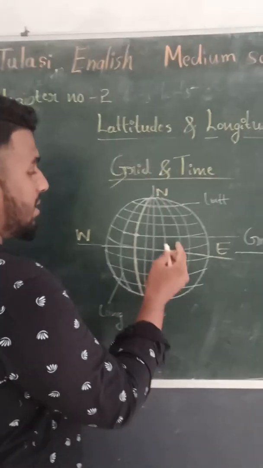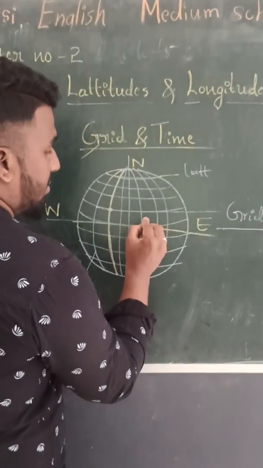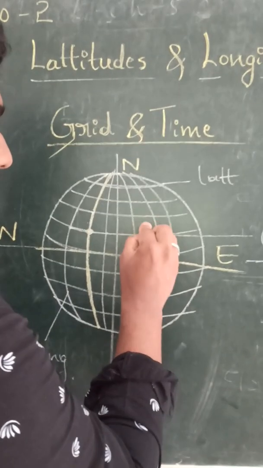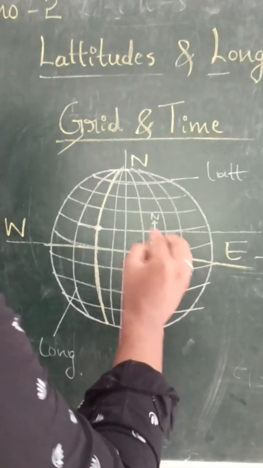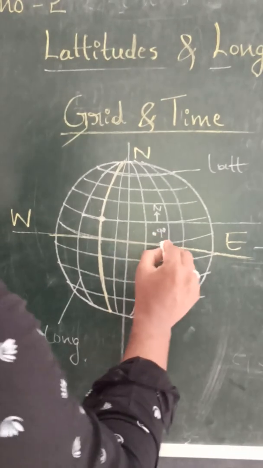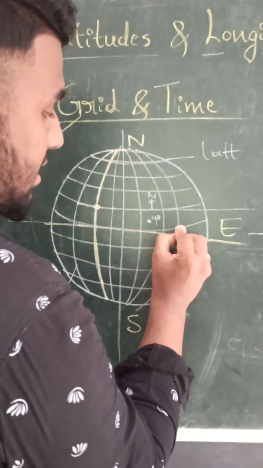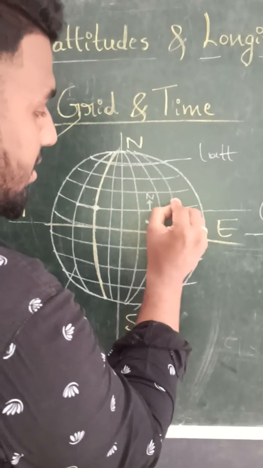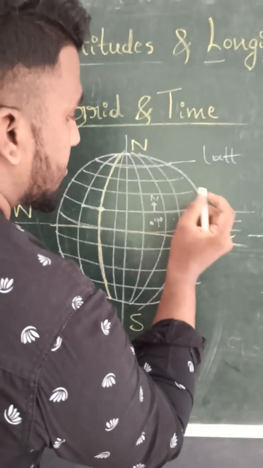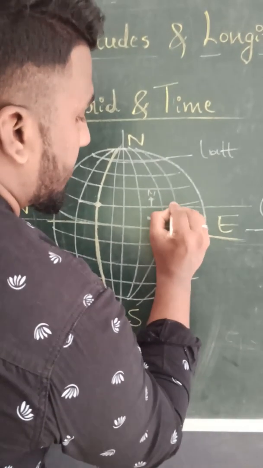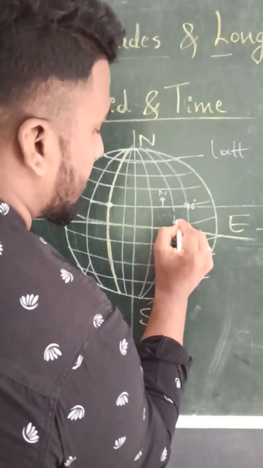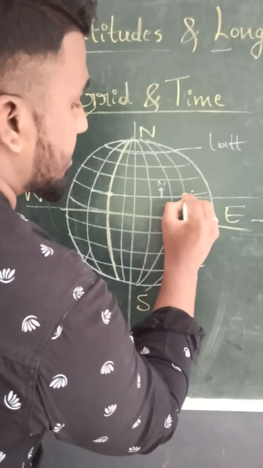So, for example, Cochin is situated somewhere here, which is 9 degree north, and it is also 76 degree east. 9 degree north and 76 degree east here.